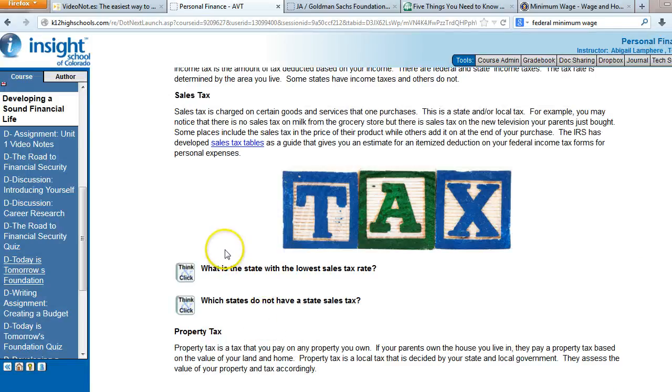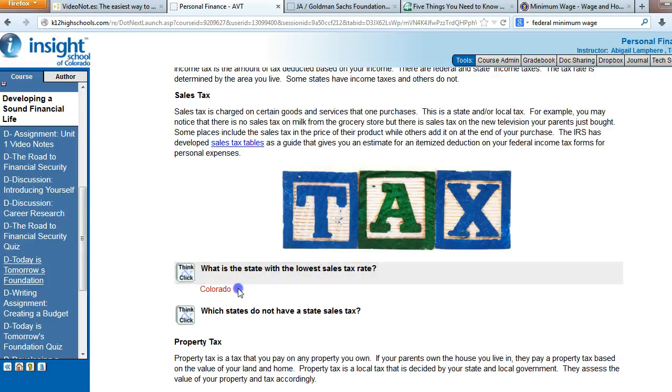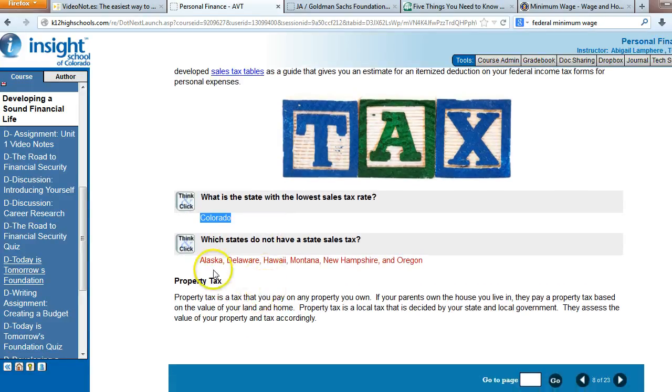And if you were to look at that table a little closely, you would find the state with the lowest sales tax is Colorado. How exciting! Which states do not have a state sales tax? There are actually several states that don't have state sales tax. That is Alaska, Delaware, Hawaii, Montana, New Hampshire, and Oregon.